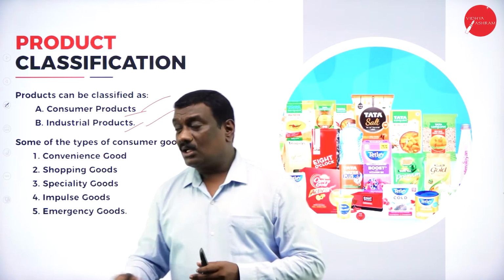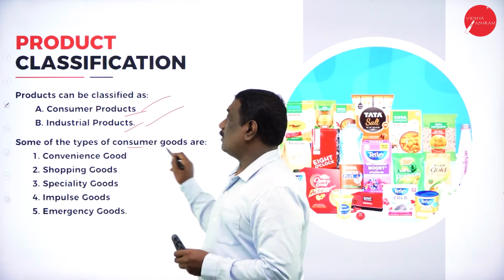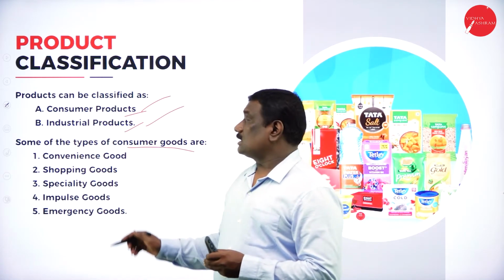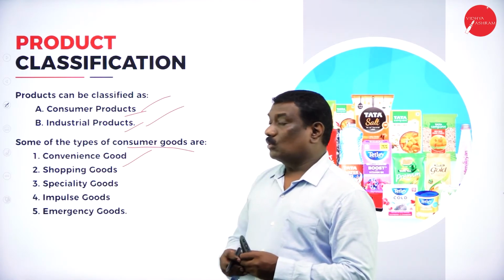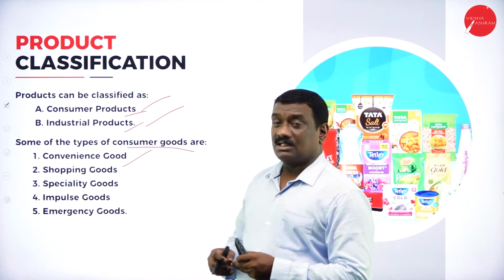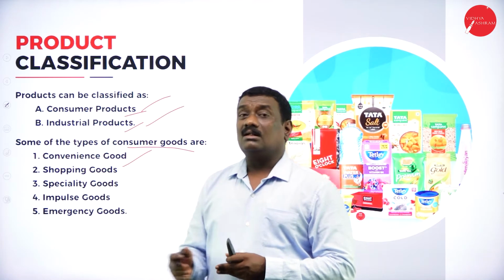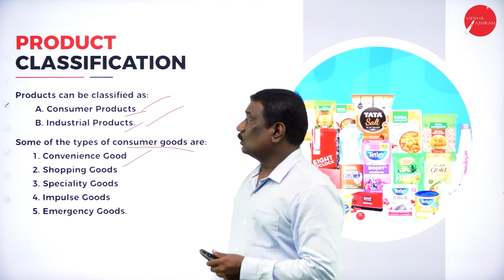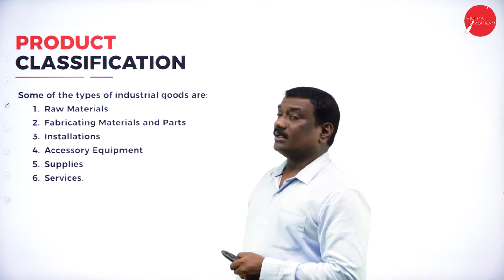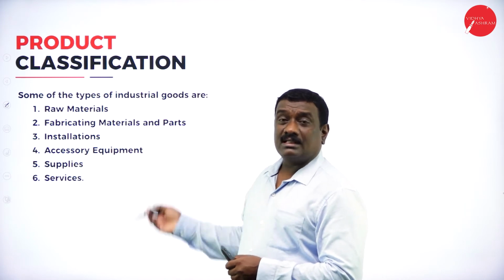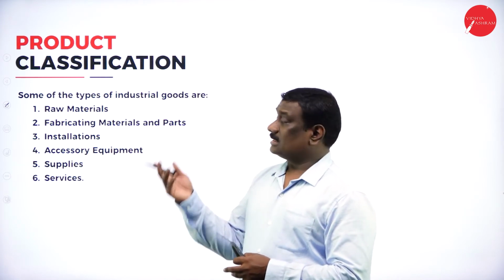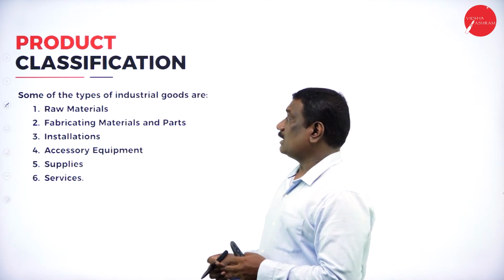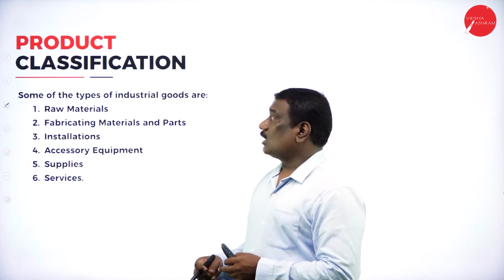Now here we can see some of the consumer goods. Which are those? Shopping goods, specialty goods, impulse goods, emergency goods, then convenience goods. All these are different forms of consumer goods. Now here you can see the different types of industrial goods: installations, supplies, services, fabrication materials, auxiliary equipment, raw materials.